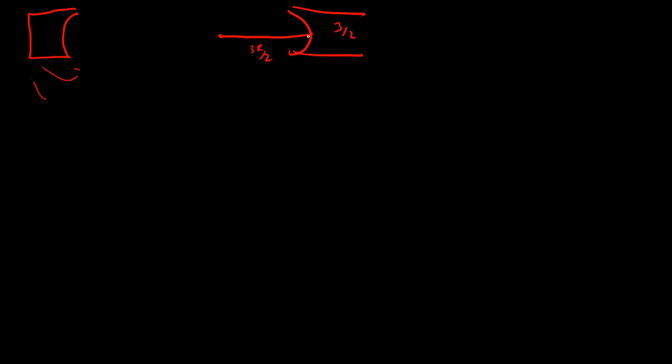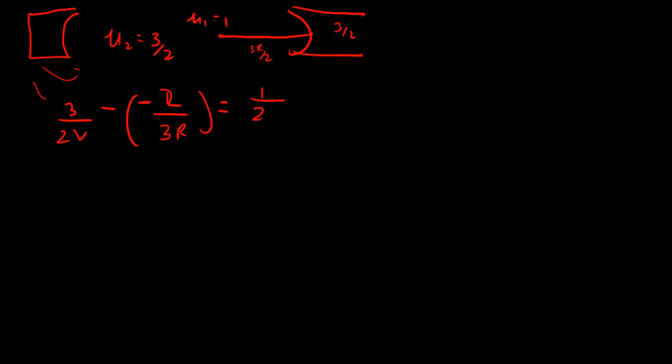Again the curvature is minus r because everything is curved the same way. I'll directly apply the formula. Mu2 is the glass, mu2 is 3 by 2, mu1 is 1. So mu2 by v, 3 by 2v, minus mu1, which is 1 by 3r by 2, is equal to mu2 minus mu1, which is 1 by 2, by radius of curvature, which is minus r. Now again we get 3 by 2v is equal to minus 1 by 2r minus 2 by 3r.